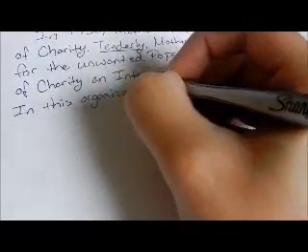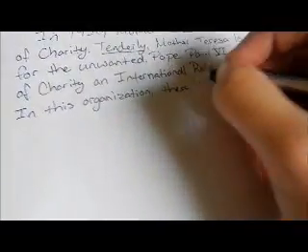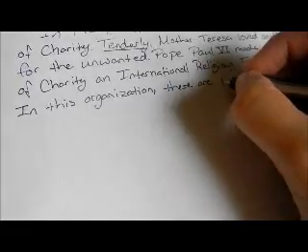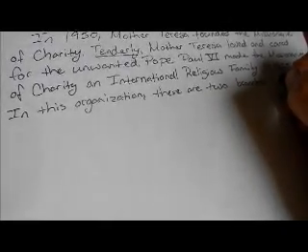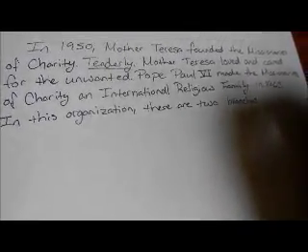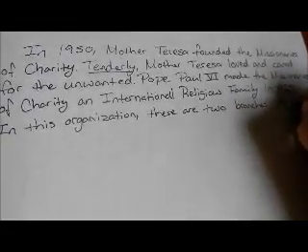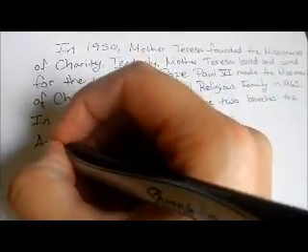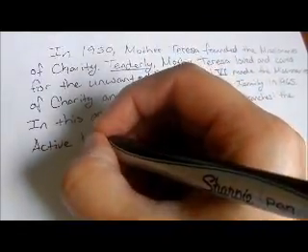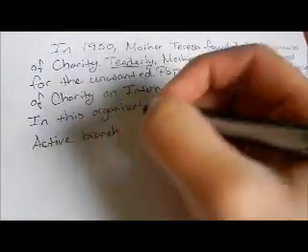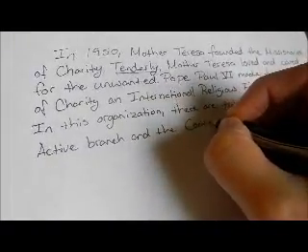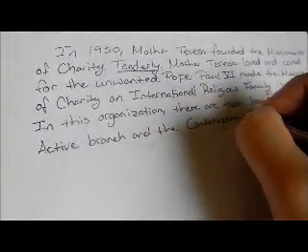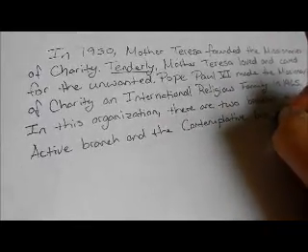In organization, there are two branches, and we could use a colon there: the active branch and the contemplative branch.